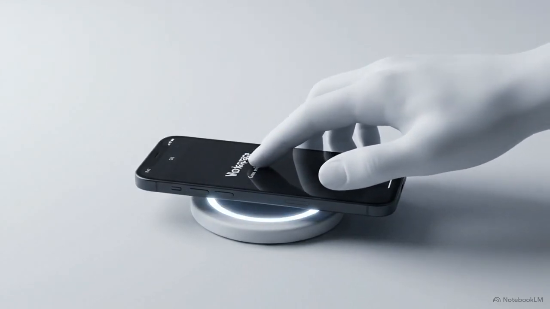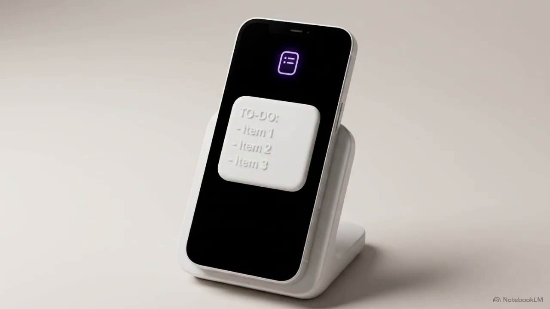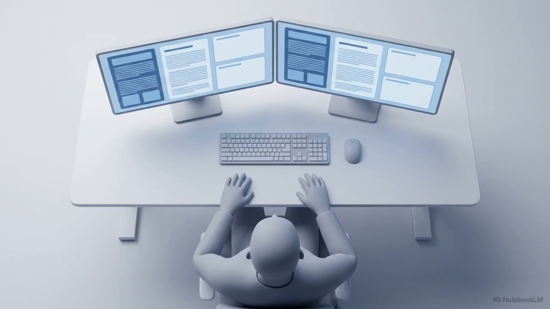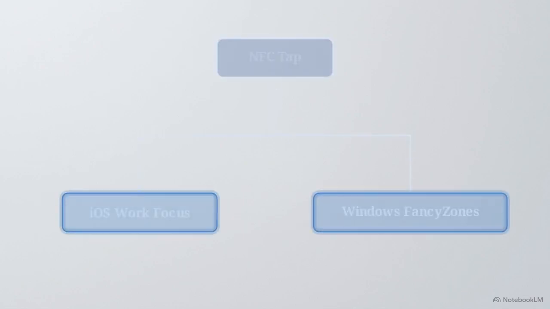You sit down at your desk and tap your phone to an NFC tag. That single physical action triggers your iOS focus shortcut, dropping your phone into work mode. Simultaneously, your PC snaps your Notion dashboard into a perfectly sized fancy zone. You haven't made a single manual choice about what to open, what to ignore, or how to arrange your screen. The technology stack executed the entire setup, completely bypassing your need to exercise daily discipline.